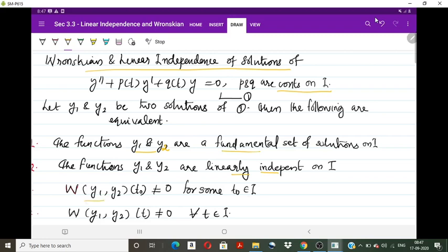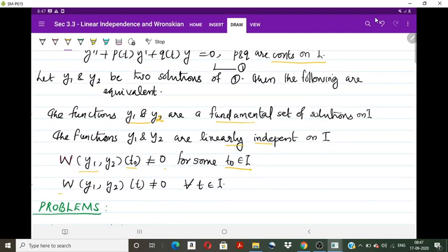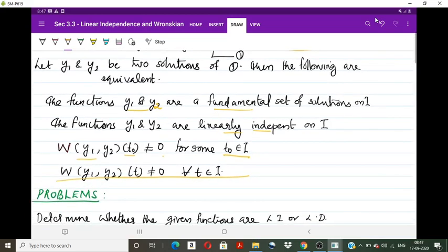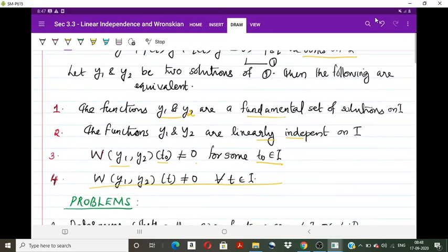In particular, the Wronskian at t naught is not equal to 0 for some t naught in I, and also the Wronskian is not equal to 0 for all t in I. So for two solutions of the homogeneous equation 1, all four statements are equivalent.